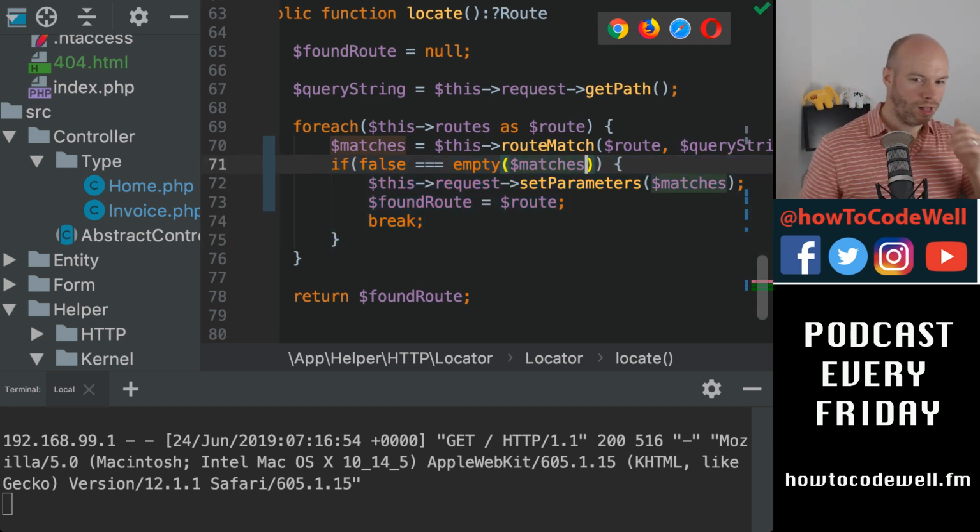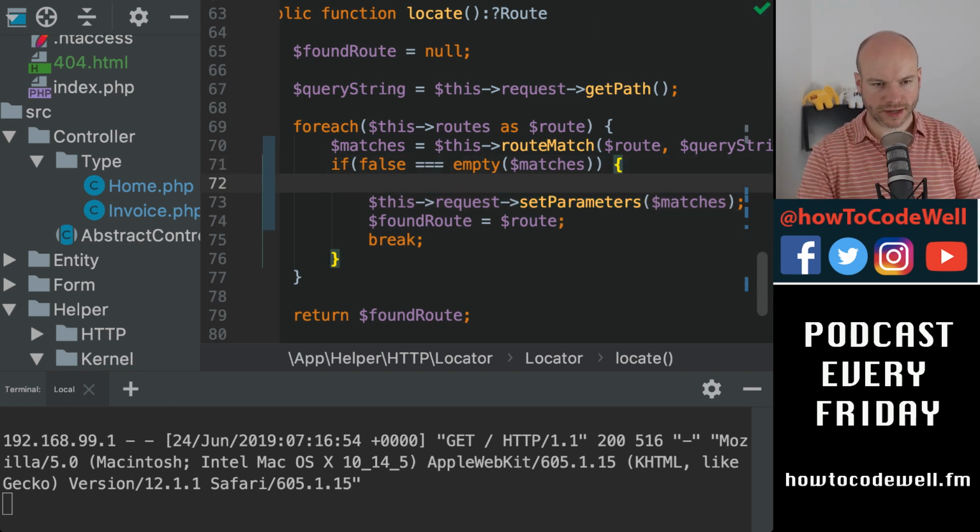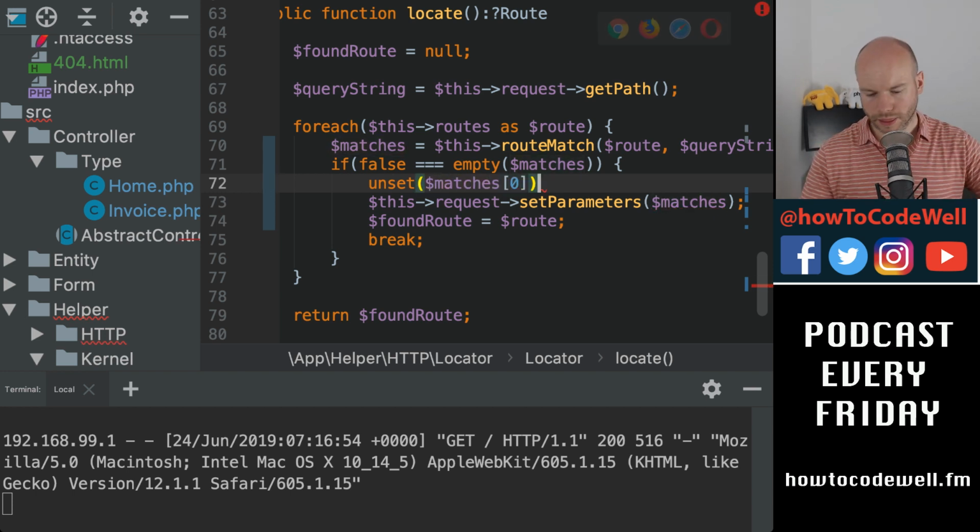So what I need to do at some point is fix that. Parameters does remove, so I guess I need to do an unset of matches 0 at this point.